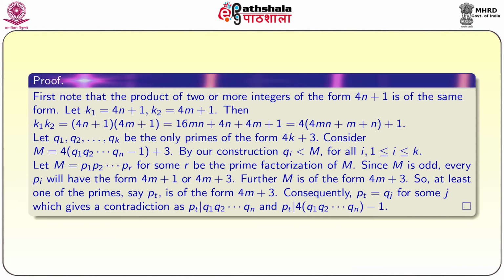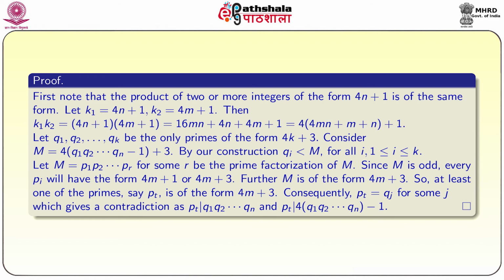First, we note that the product of 2 or more integers of the form 4n plus 1 is of the same form. That is, let k1 equal 4n plus 1 and k2 equal 4n plus 1, then k1 times k2 equals (4n plus 1) times (4n plus 1), which if you simplify, we get 4 times (4mn plus m plus n) plus 1, that is again of the form 4k plus 1.